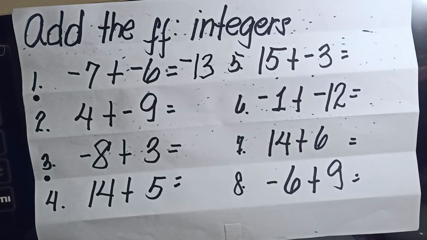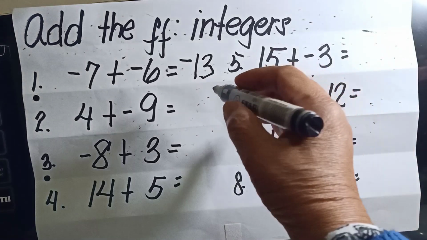Next, 4 plus -9, addition of unlike. So what did we say? Regardless of their signs, you have to subtract the lesser number from the bigger number and affix the sign of the number considered larger to the result. Therefore, 9 minus 4 is 5.